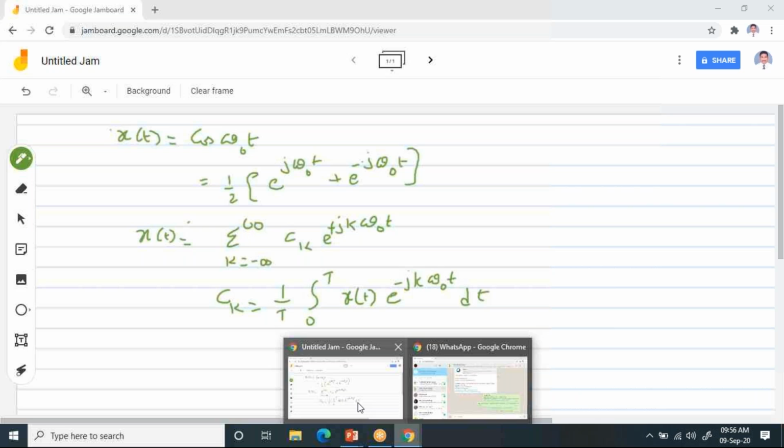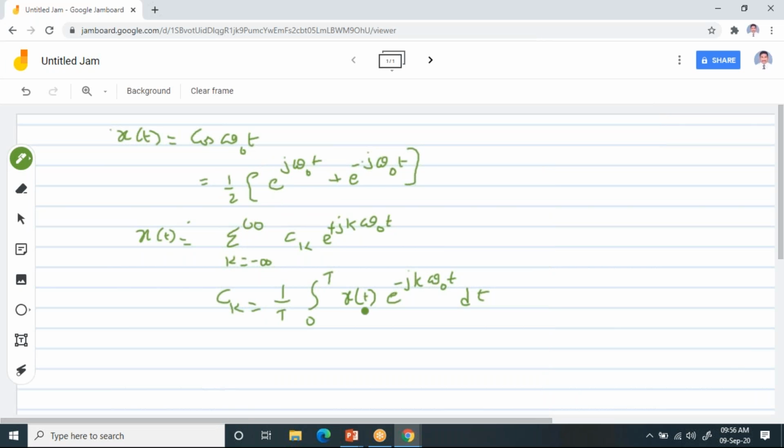Now I need to calculate this. Now in the place of x of t, you have to substitute this. Your x of t is cos omega naught t, and that cos omega naught t, I have written in terms of exponentials like this. So I can write this as my ck equal to 1 by T integral 0 to T. Now in the place of x of t, what I have to do?